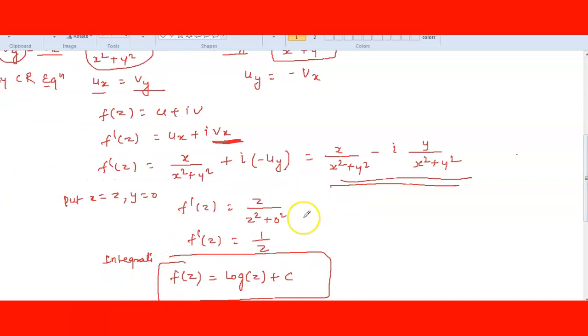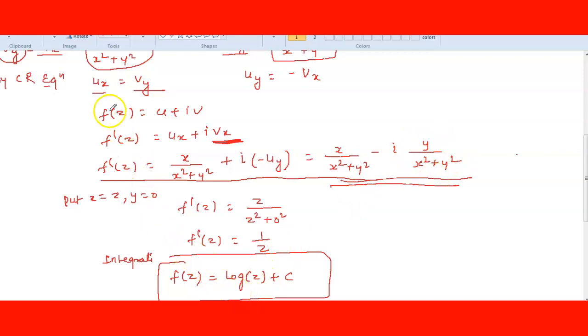This equation we got, no? Put here x is equal to z and y is equal to 0. Here only. The base of z is what? This function only. Here put z upon z square plus 0 square minus i, and y is 0. The 0 into anything is 0 only.